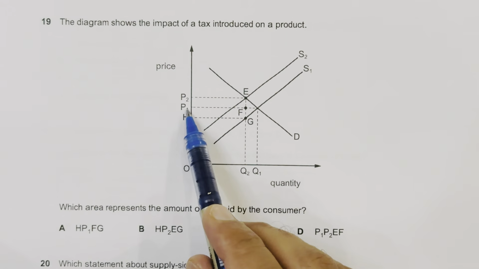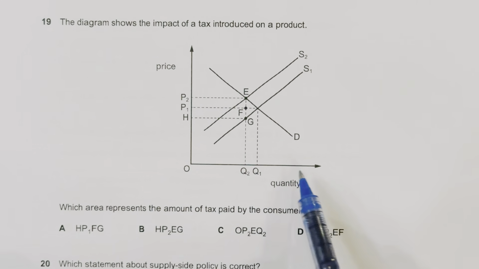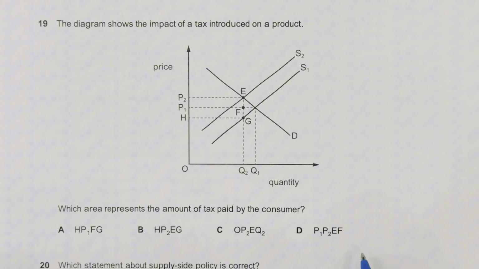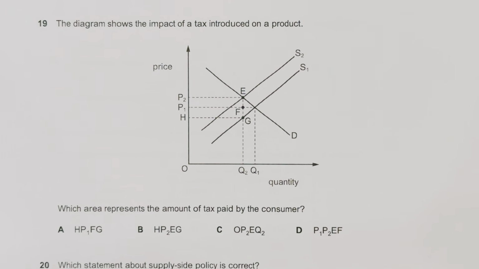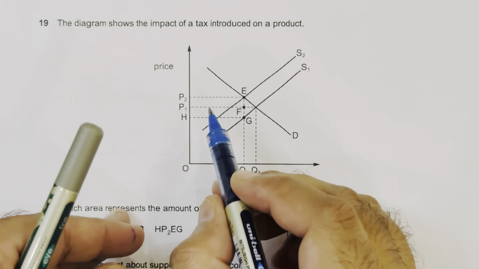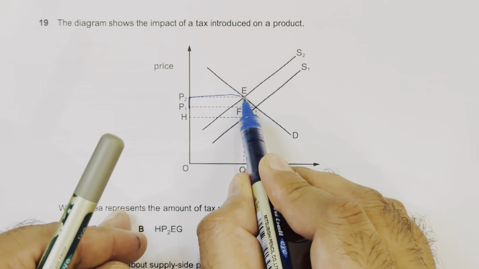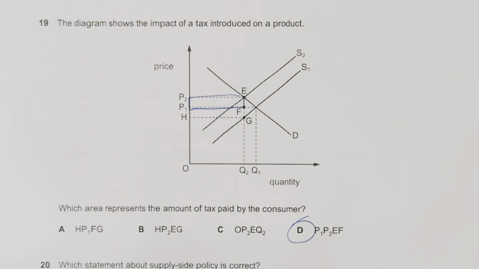Last option, P1, P2, then EF. P1, P2, EF, yes, this box is showing the tax paid by the consumer. So option number D is the right choice. This is the table. You can see P1, P2 and E and F. This is the area.